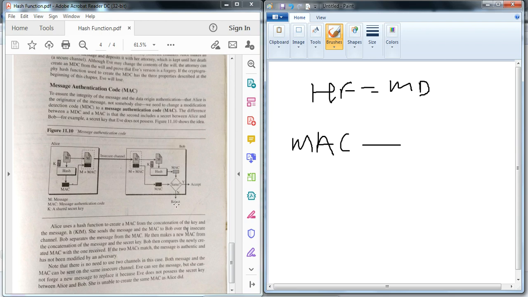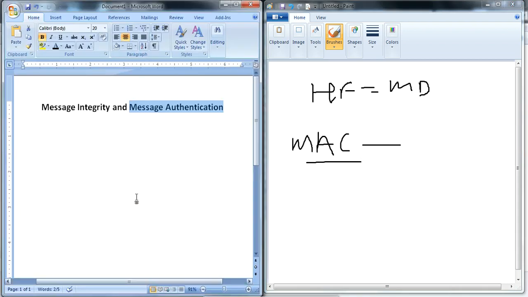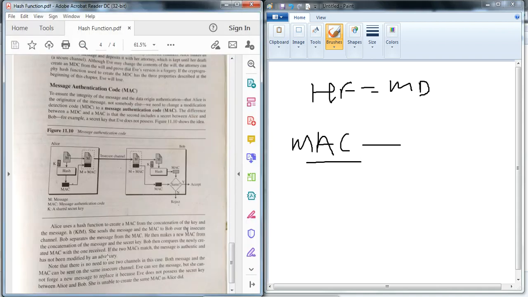It may be that an unauthorized user modified that message, or it may have been modified unintentionally as the message traveled through the network. That is simply the concept behind message integrity and message authentication. Definitely message authentication contains message integrity verification, right? As in this example. Thank you.